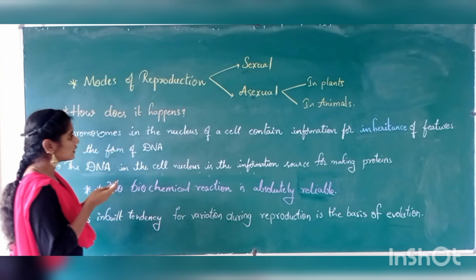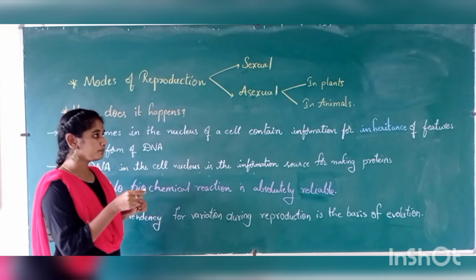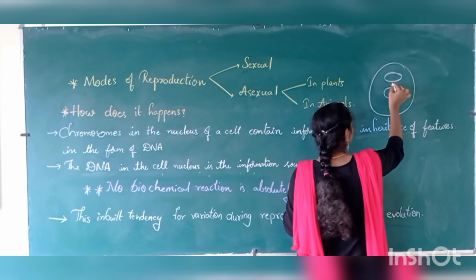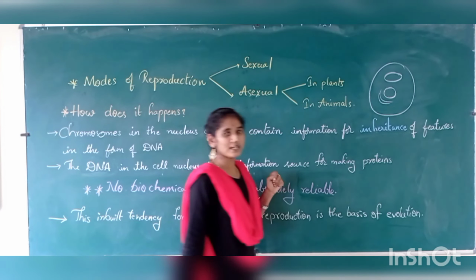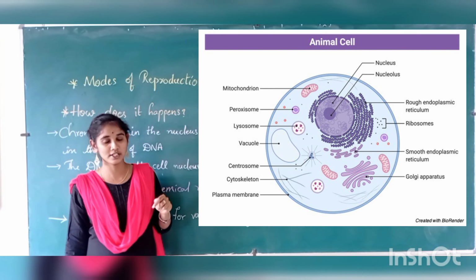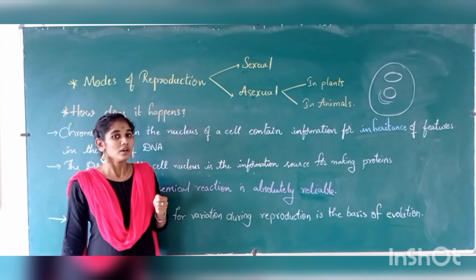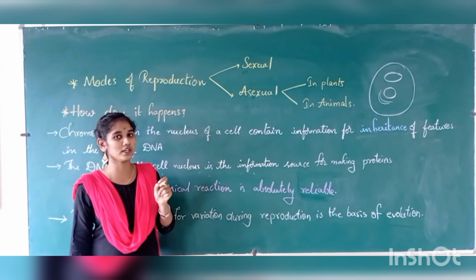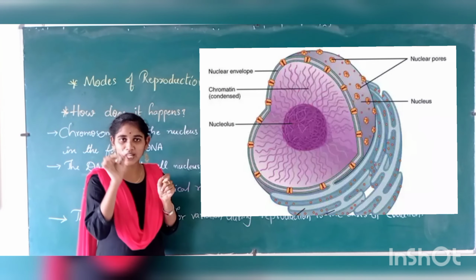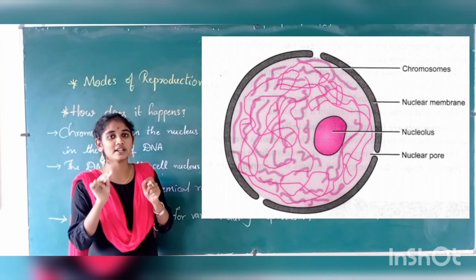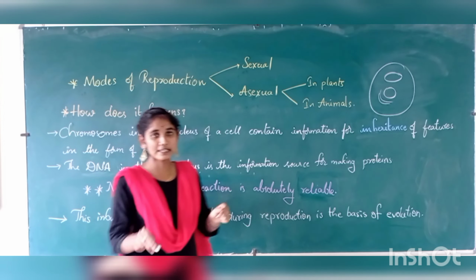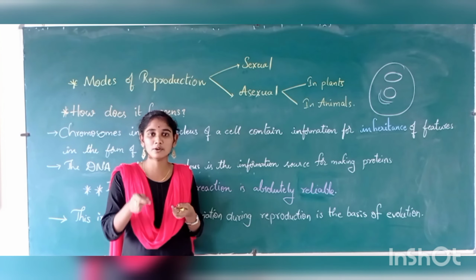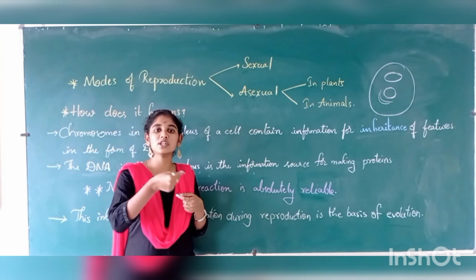We already learned that in a eukaryotic cell there are some thread-like structures. Those thread-like structures we call chromatids. In them we will have chromosomes. In them we will have information to pass to the next generation.